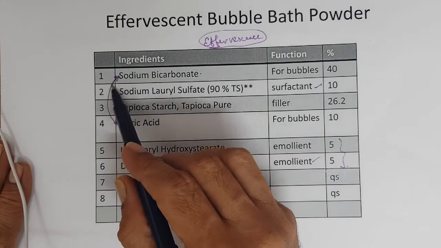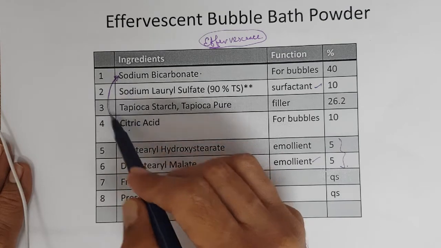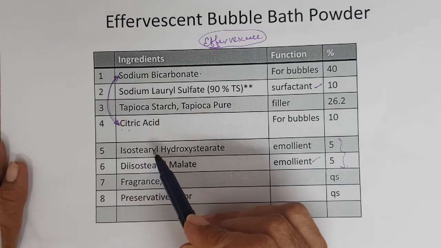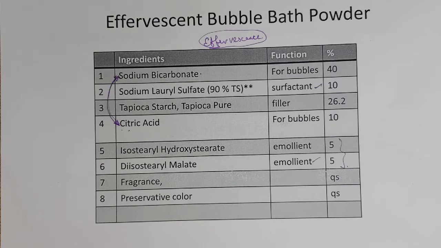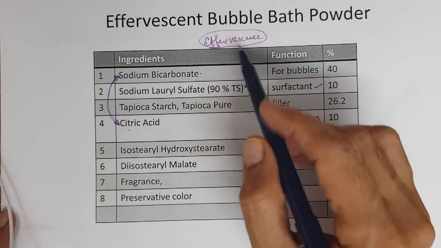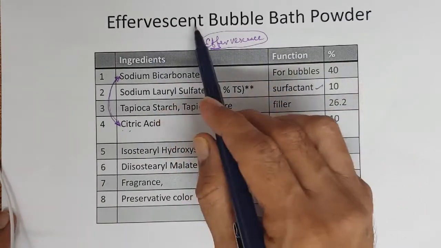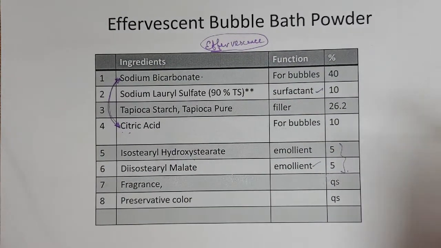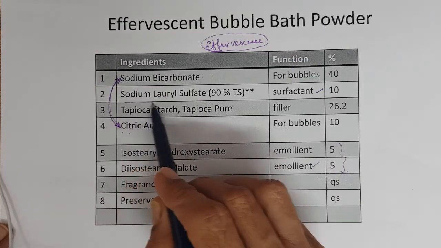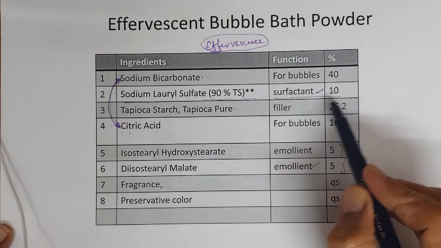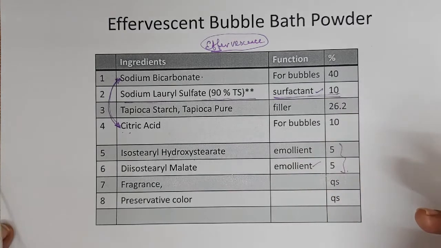Citric acid and sodium bicarbonate react to form sodium citrate, carbon dioxide and water. When this powder is added to water, the carbon dioxide is liberated, which comes as effervescence. That is why it's effervescent. With slight mixing, you get a lot of bubbles because of the sodium lauryl sulfate foaming.